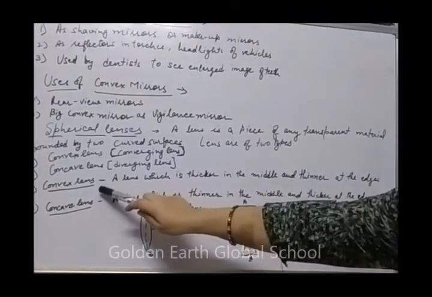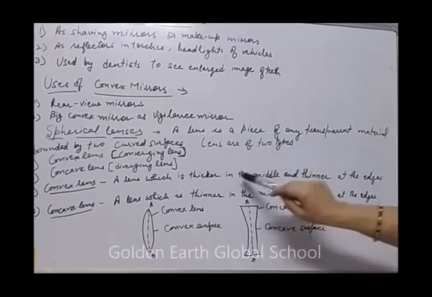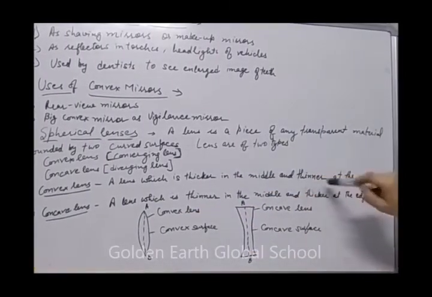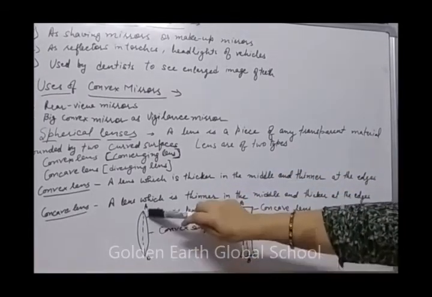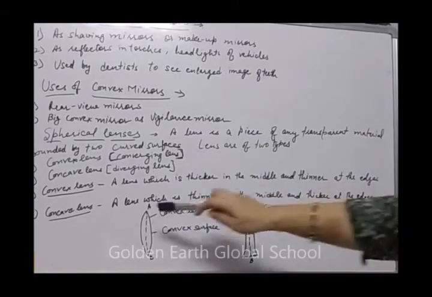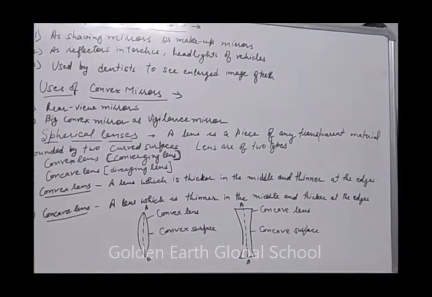So what is a convex lens? A lens which is thicker in the middle and thinner at the edges. These are the edges; from the edges it is thinner. Next is concave lens, a lens which is thinner in the middle and thicker at the edges.